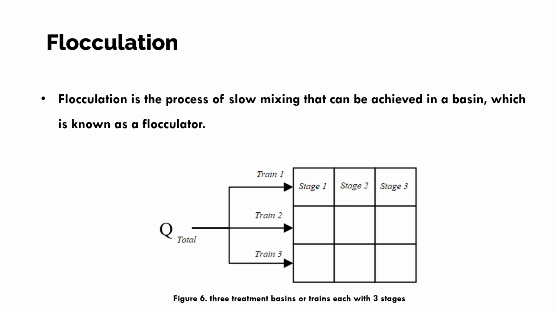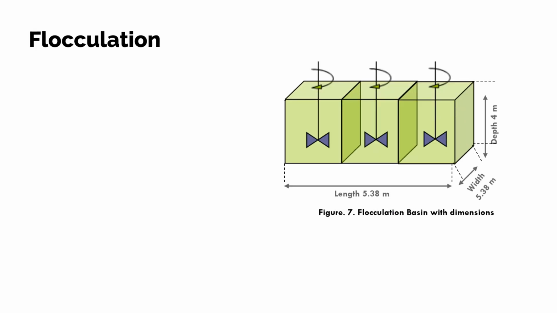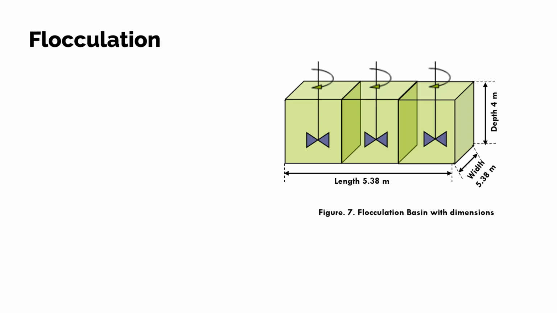Flocculation is the process of slow mixing that can be achieved in a basin, which is known as a flocculator. In this design, I selected the treatment trains, and each train contains 3 stages. So now here is the design of a flocculation basin. You can see here flow is about 5,565 meter cube per day.